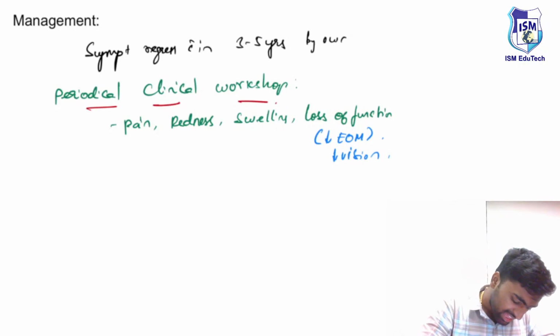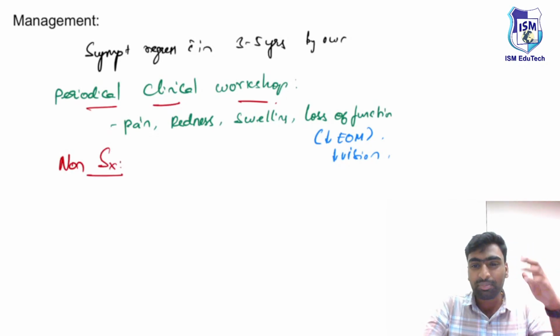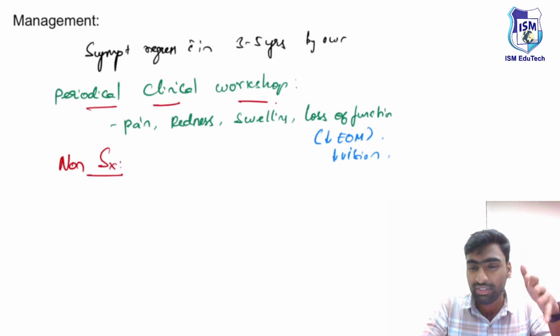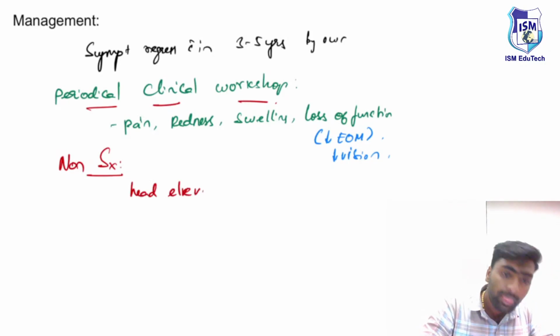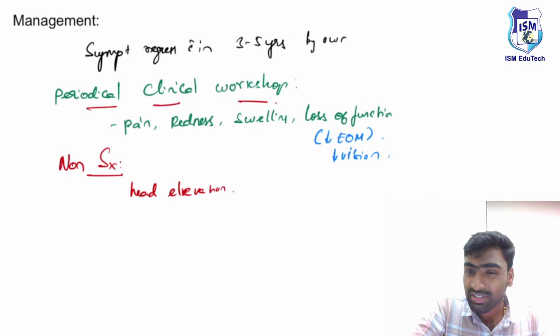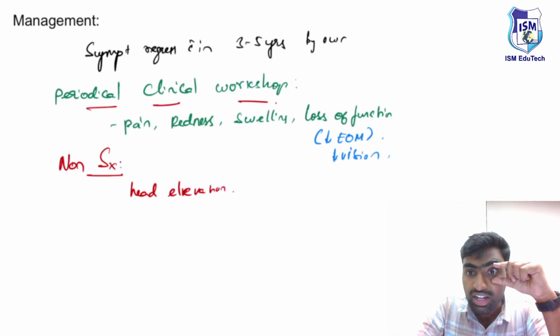For example, there are some non-surgical managements you can try. Because of the swelling, you can tell them to elevate the head. Because of the exposure of the cornea, there might be development of exposure keratitis.